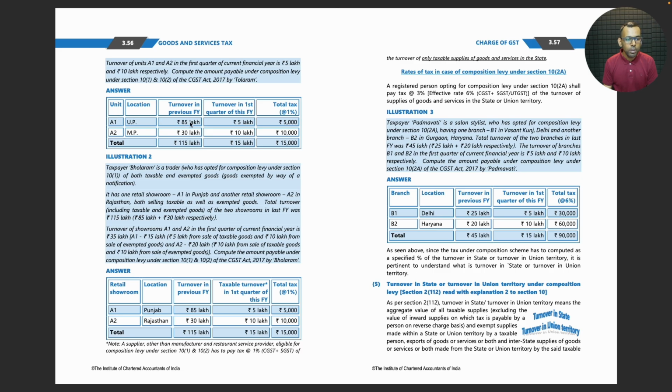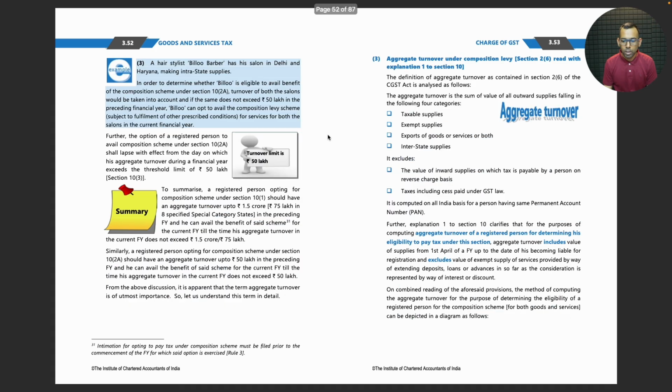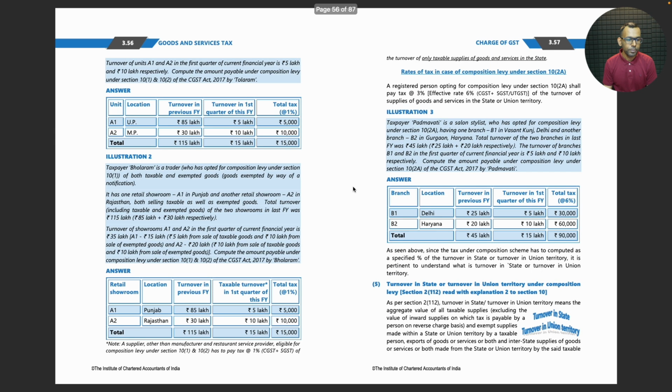So the previous year turnover is 85 lakh and 30 lakh, 1 crore 15 lakhs, which is less than 1.5 crores. Therefore, he is eligible for composition scheme in the current year. In the current year, he has made turnover of 5 lakhs and 10 lakhs. So the tax is 1% because he is a manufacturer.